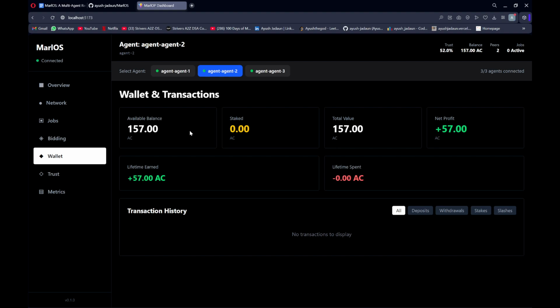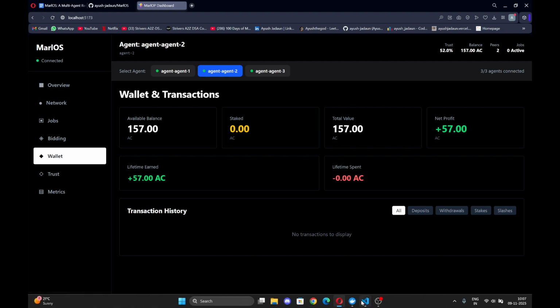It decides whether this job can be performed by that node or not. If a node has different capabilities, the model learns that this node is always better for this job, so that job always goes to that agent. That's how the RL model helps us perform very fast, low-latency job distribution.